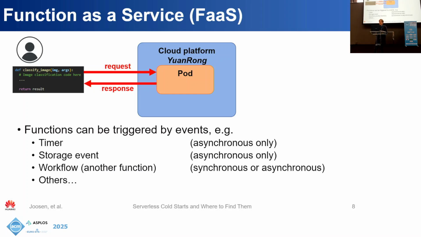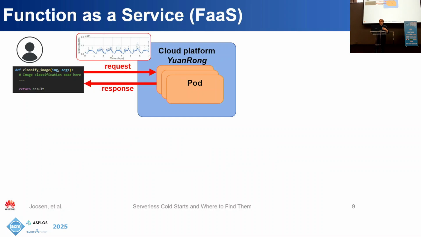Functions can be invoked by different types of triggers, for example, timers, storage events, or even other functions, like in a workflow pattern. So there are many types of these triggers. Functions are usually invoked many times, and traffic varies throughout the time of day. So actually, many pods end up being required to serve a given function, and there may even be millions or billions of requests per day, depending on the function.